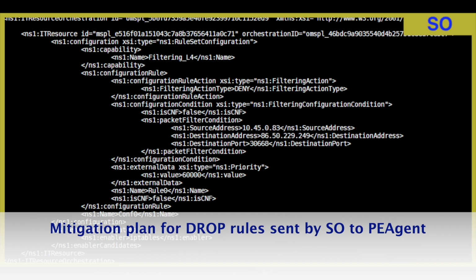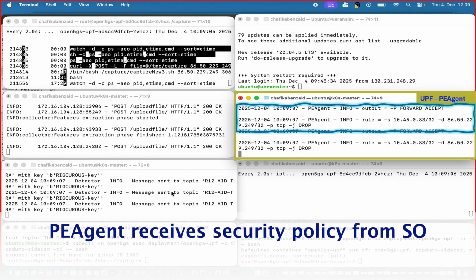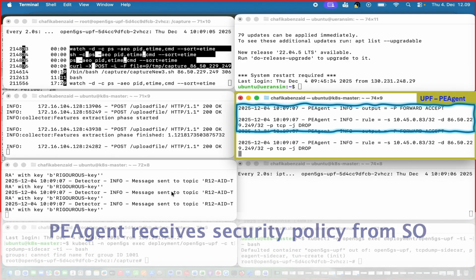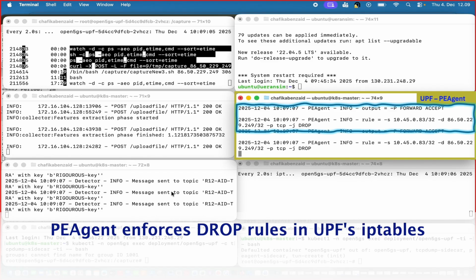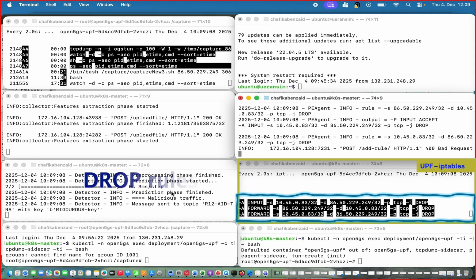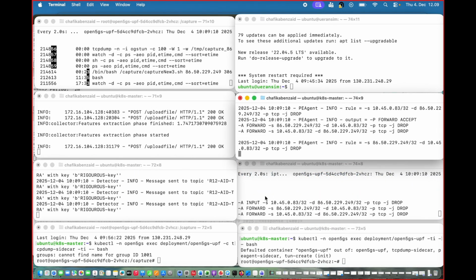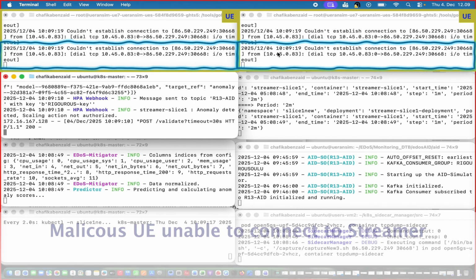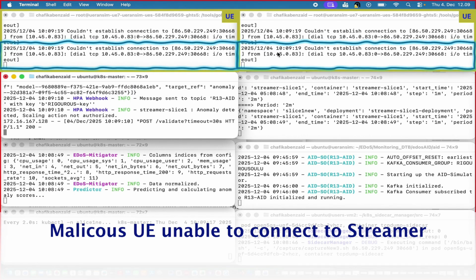The SO receives the MSPL policy from the AID and ensures its correct enforcement, in this case, by the PE agent, the policy enforcer mechanism available on the OLU testbed. The PE agent receives the policy from the SO and reflects it by adding the respective drop rule into the 5GC UPF's iptables, which we can verify by observing the UPF iptables. Later, it is possible to observe that the malicious UEs can no longer connect to the video stream component, as expected, considering that their IPs have been blocked.